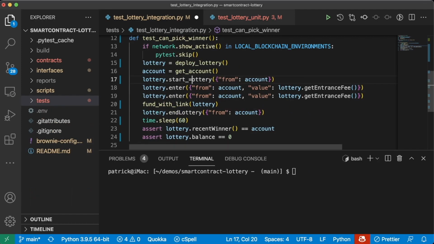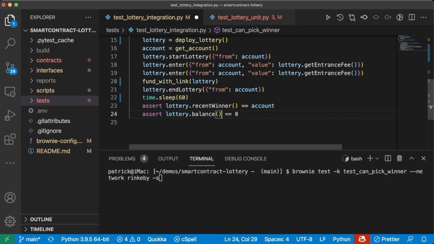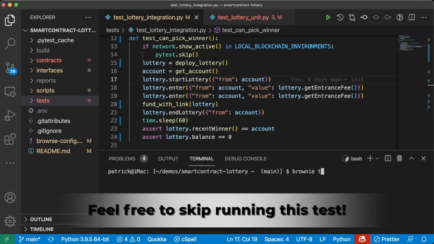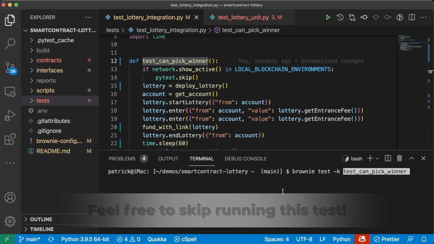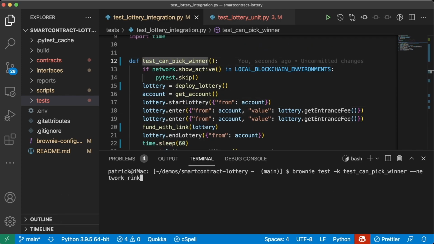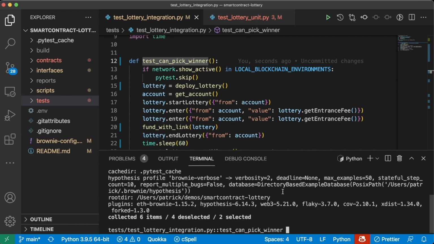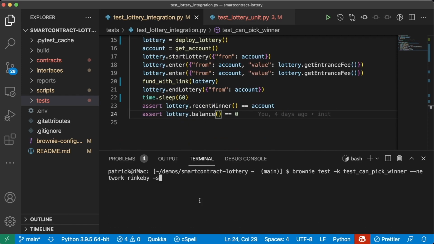Oops, and before we run this, let's set this to start_lottery, because that's the actual function here. And we'll also need to be lottery.balance() with parentheses here. Sorry about that. And now we can run brownie test -k test_can_pick_winner --network rinkeby. We'll also add this -s flag, which will print out whatever Brownie is going to be printing out. It'll make everything a little bit more verbose here. And if you want to, you absolutely should, because this is something that we'll have to do at some point anyways. However, if for this tutorial you want to skip it, go ahead, because we're actually going to run through this whole process of deploying and waiting again anyways.